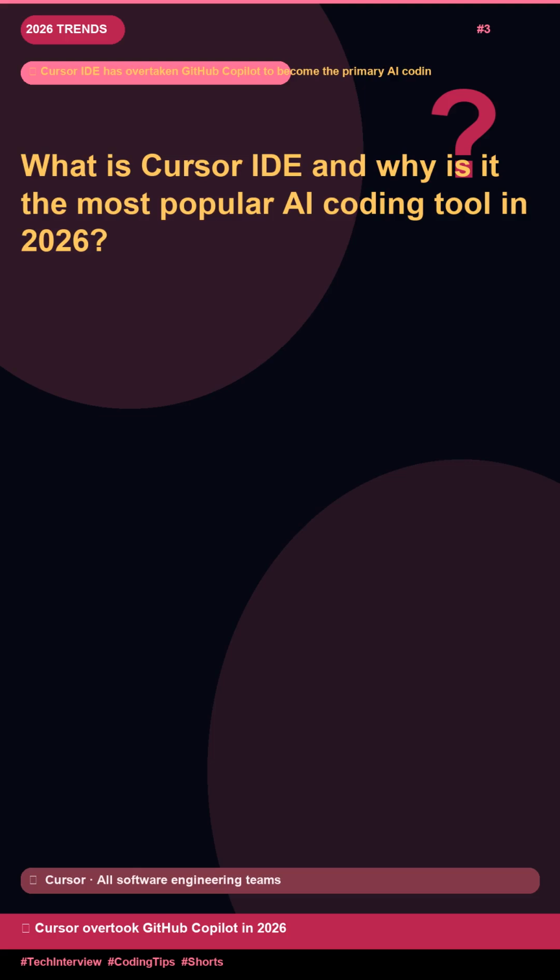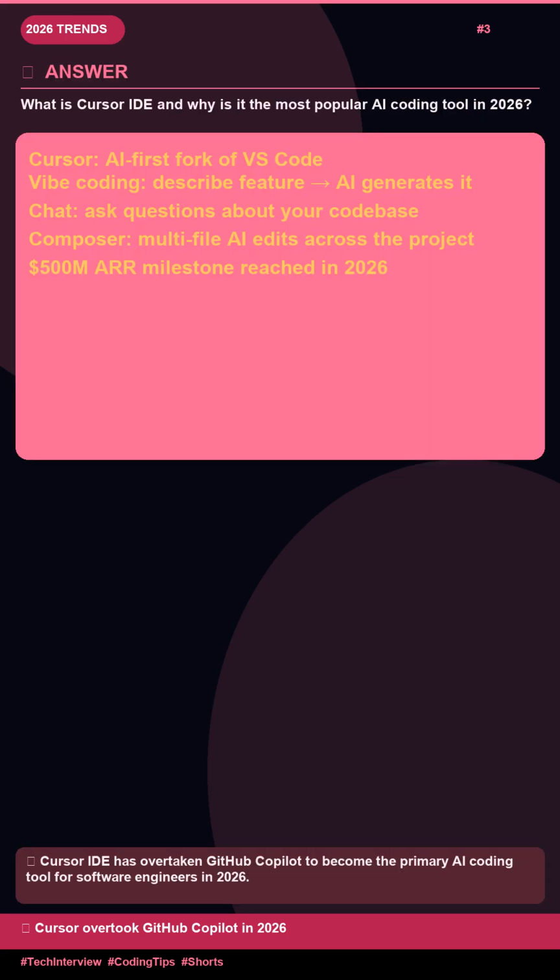What is Cursor IDE and why is it the most popular AI coding tool in 2026? Here's the answer. Cursor. AI first fork of VS Code. Vibe coding. Describe feature, AI generates it.